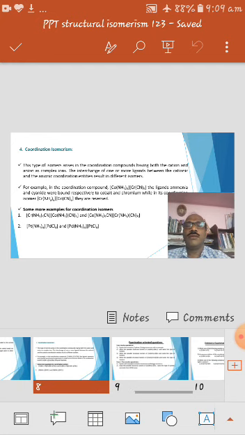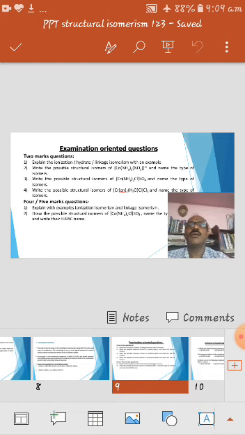So based on the discussion topic, let us move on to the important questions that arise in the main examinations, the examination-oriented questions. Usually in Karnataka University examination papers, you'll find many times a 2-mark question asking for an explanation of any one type of structural isomerism with a good example. The first question is common and usually arises under 2 marks.